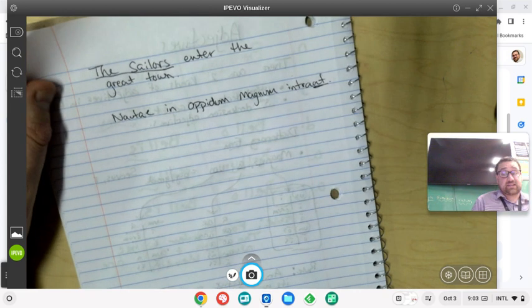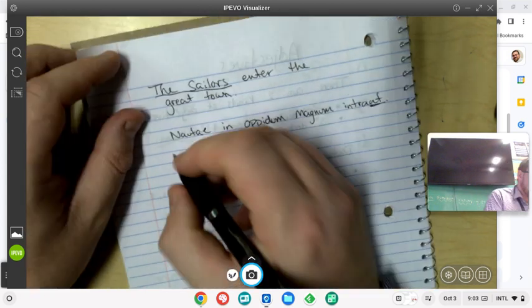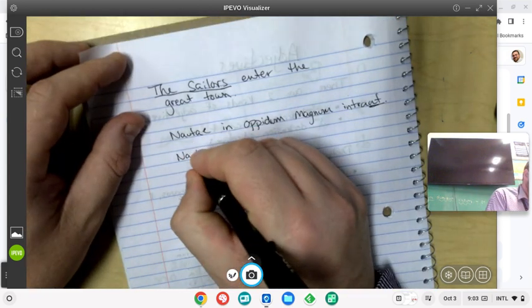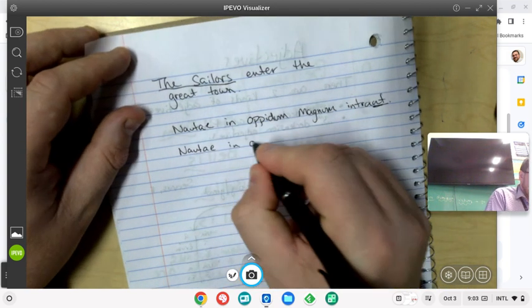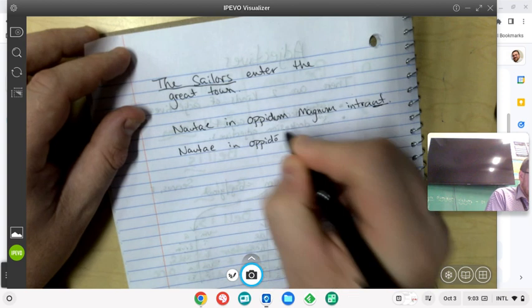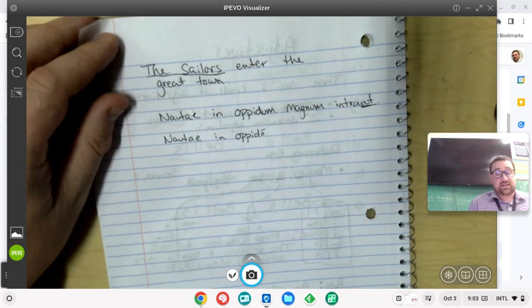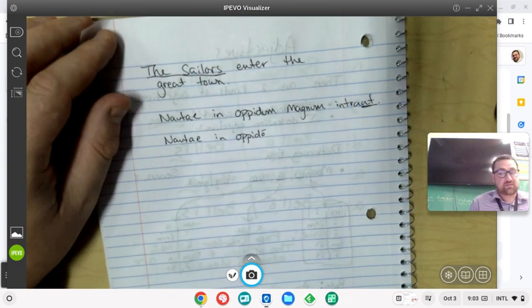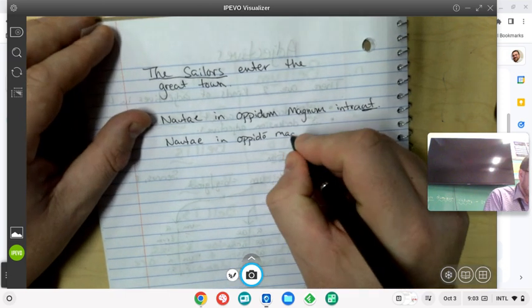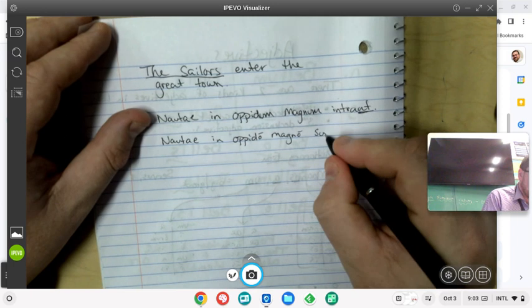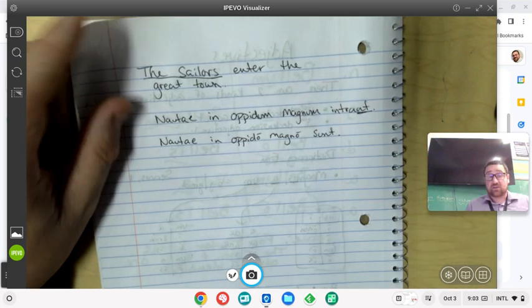But if we want to say the sailors are in the great town, let's just say they're already in there, here's what we would do. Nautae, still our subject, in oppido, because they're already in there, they're not verbing the great town, they're already in there, so in oppido magno sunt, right? They are in the great town already.